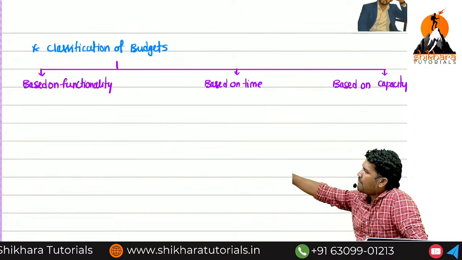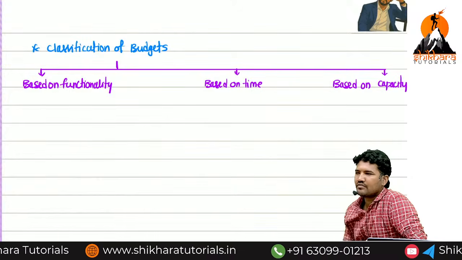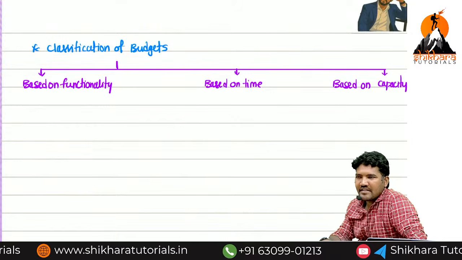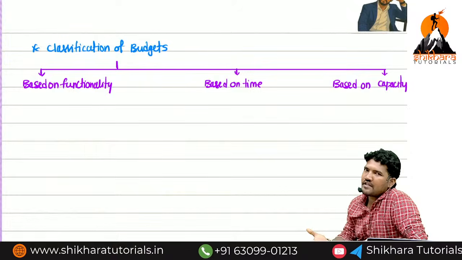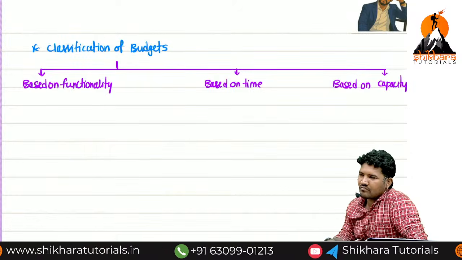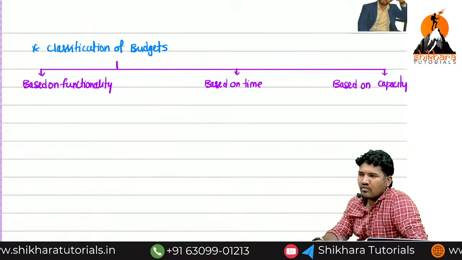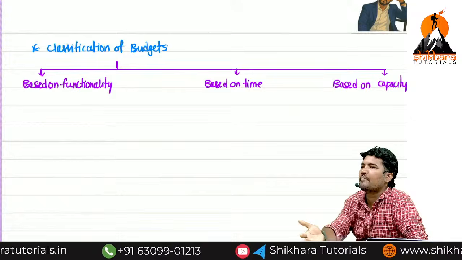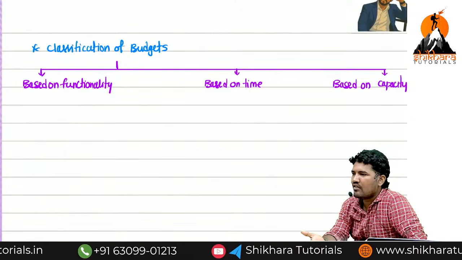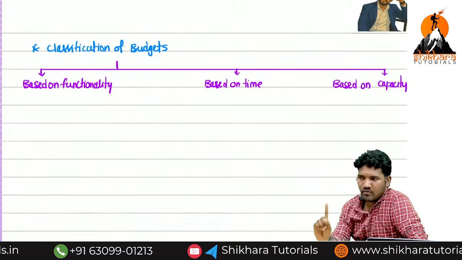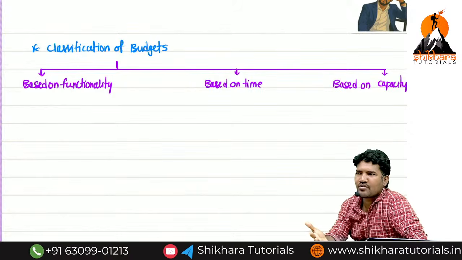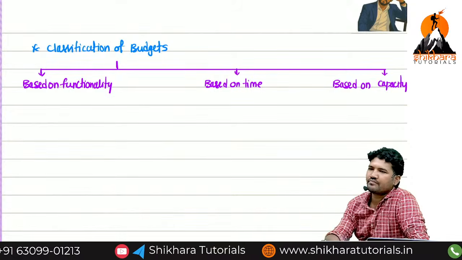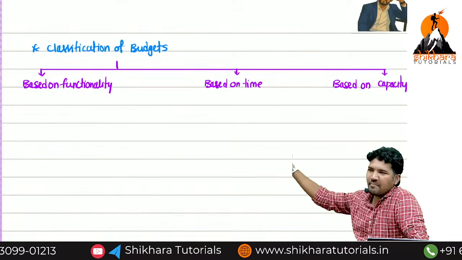Next, when it comes to based on capacity, what is the meaning of capacity? Capacity means we are expressing through machinery, we are expressing through factory. In a simple example, in this classroom, what is the capacity of this classroom? 100 people. Are you guys clear? If one more person comes to this class, there is no place to sit. Up to 100 only is the capacity of the classroom. So the same thing is reflected in business also.